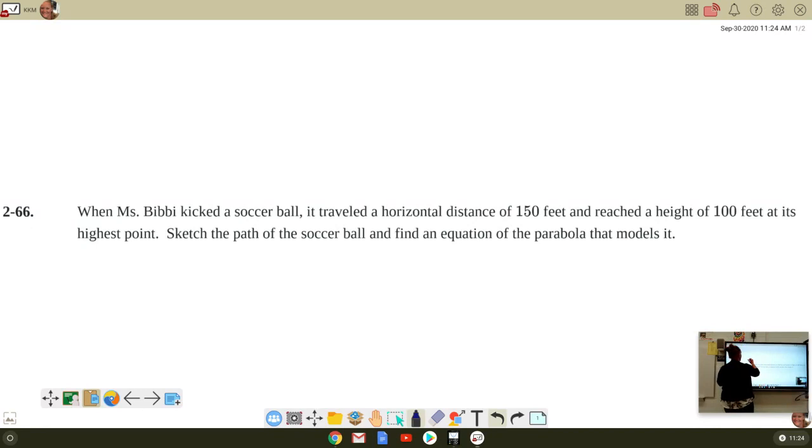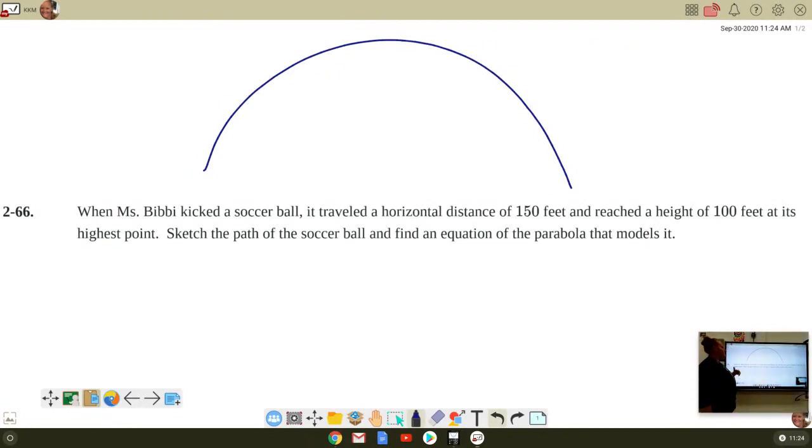Generally speaking, whenever you kick a ball, whether it's a soccer ball or a football or whatever, it makes the path of a parabola, or what we call a parabolic path. Note, this is an upside down parabola. Keep that in mind because that's going to play a part in your final equation, all right? Either way, regardless of where you start, whether you're starting at the origin or elsewhere, this distance is 150 feet across.